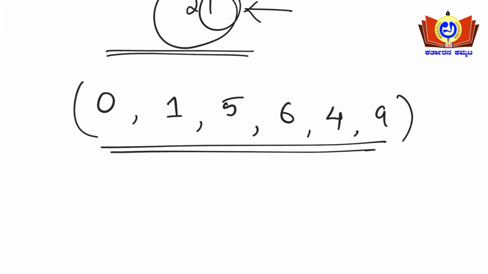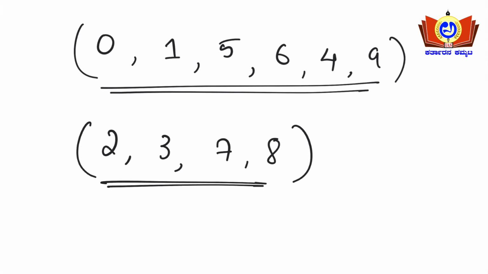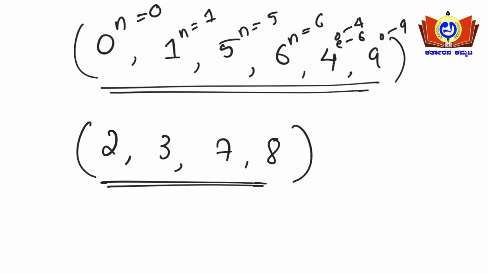If the number ends with either 2, 3, 7 or 8, in that condition, what is the rule, that I'll be dealing with now. See, 0 to the power of n will be 0. 1 to the power of n will be 1 here. 5 to the power of n will be 5. 6 to the power of n will be 6 here. 4 to the power of an odd number, then 4. 4 to the power of an even number, then 6. 9 to the power of an odd number, then 9. 9 to the power of an even number, then 1. These are the rules we had dealt with in the previous examples.